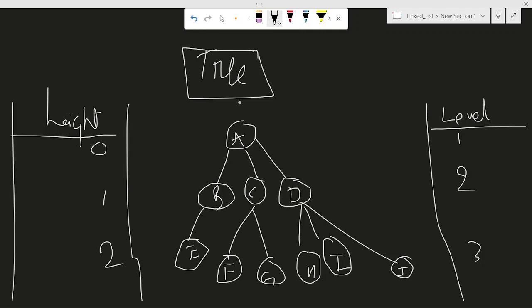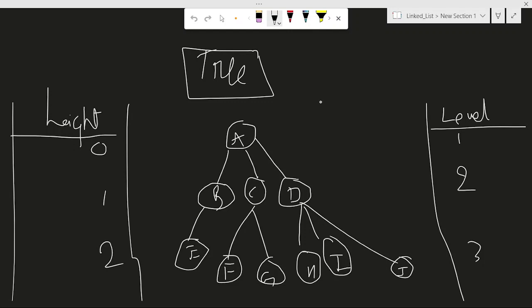See, nothing is coming from A. If I take the node E, which is its parent? Its parent is B, right? For B, what is E? It is a child. So I can tell E is a child of B and B is a parent of E. Like that, there will be no parent for A, and it is the highest node in the tree structure.